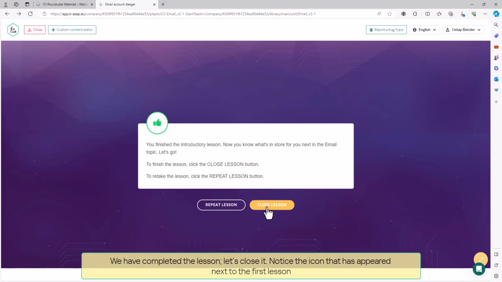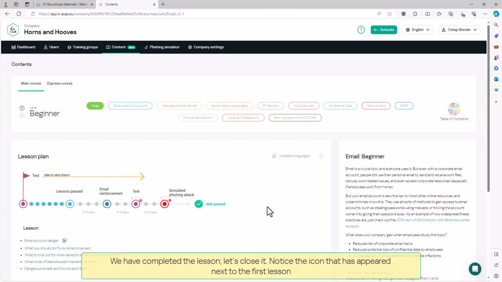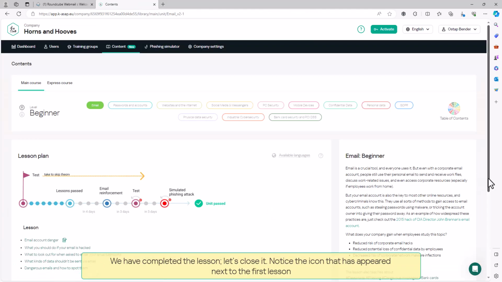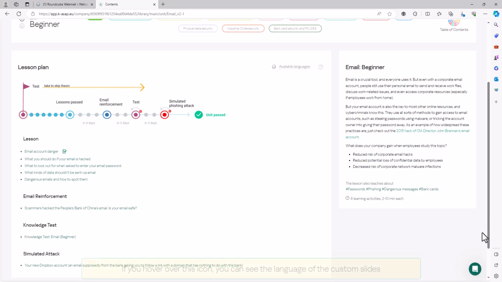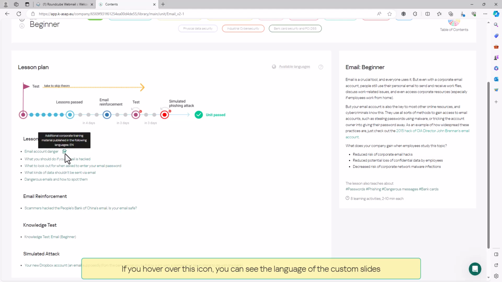We have completed the lesson, let's close it. Notice the icon that has appeared next to the first lesson. It reminds administrators that custom training materials have been added to the lesson. If you hover over this icon, you can see the language of the custom slides.